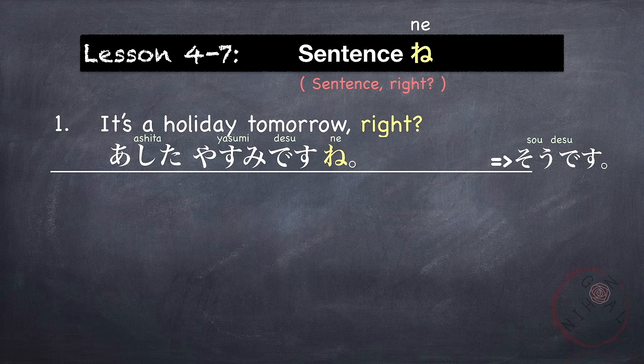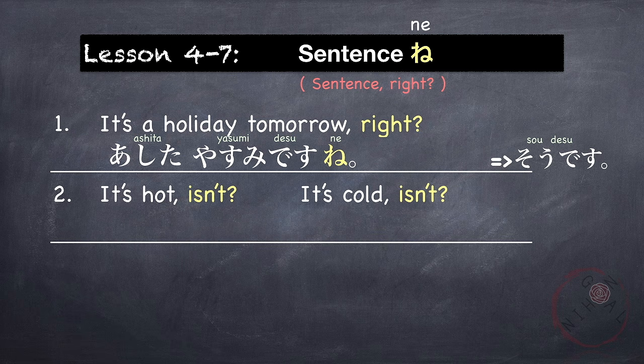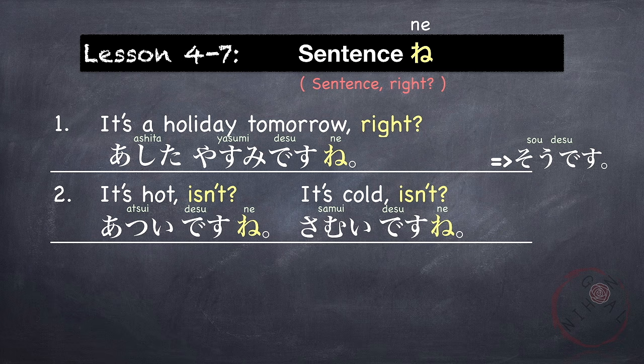For example, it's hot, isn't it? Or it's cold, isn't it? This is a very common phrase that you would hear among Japanese just to open up a conversation. 暑いですね。暑いですね。It's hot, isn't it? Or 寒いですね。It's cold, right? You can say そうですね to show that you agree. ね is also added to some phrases or words to show sympathy.